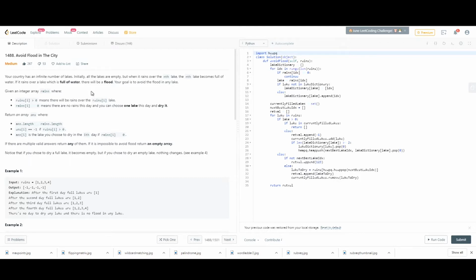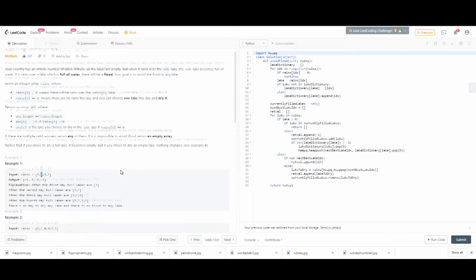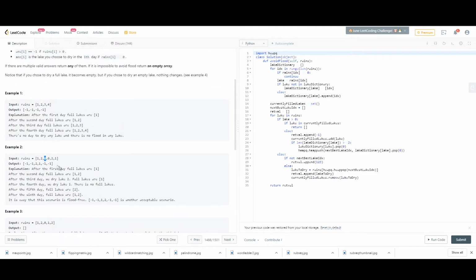We're given an array, and in this array we're given actually two types of things, even though they say they only give us integers. They give us one set of integers, which are natural numbers 1, 2, 3, 4, 5, and so on, that tell you on that index day, for example, here, index 1, it's going to rain on lake number 2. Alternatively, if there's a 0 in the array, on day 2, it doesn't rain at all. It doesn't rain on lake 0. It doesn't rain at all.